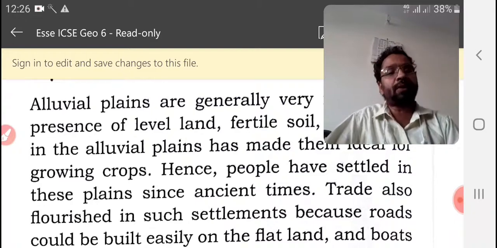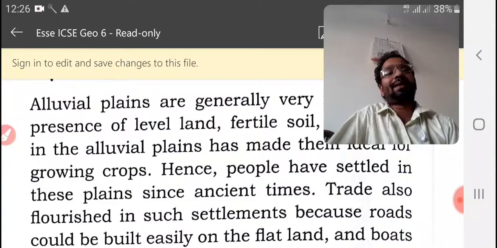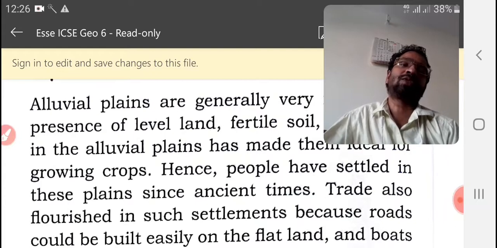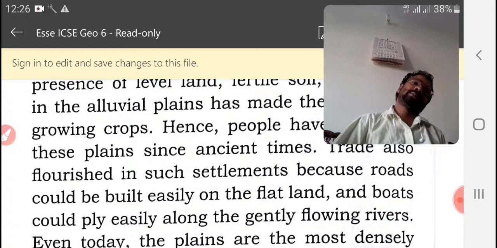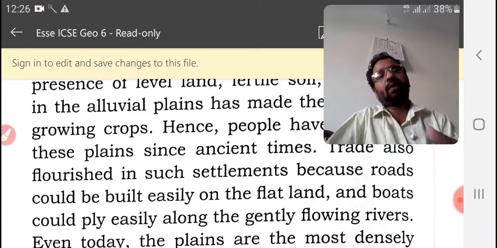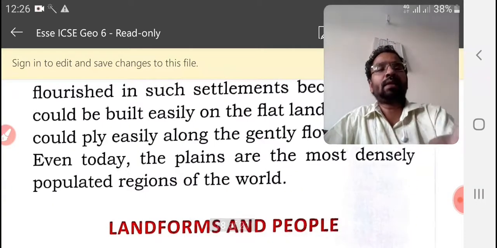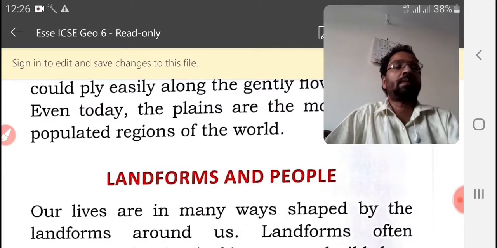Because of the availability of water, they will be used for industrial purposes too. People like to build industry near water basins, and plain areas are good for transportation too. Land transportation, making roads and all, is easy, and water transportation can be done easily. These are the importance of a plain area.